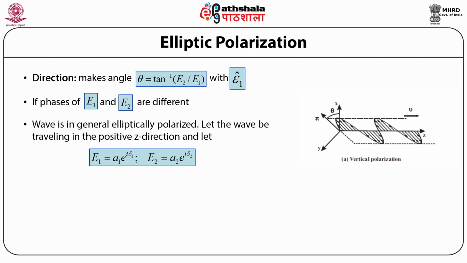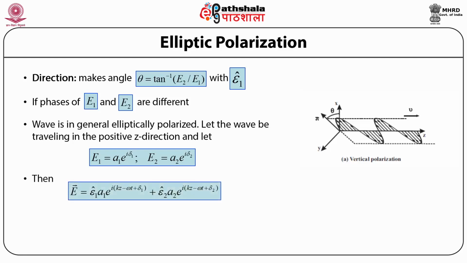Over here, delta 1 denotes the phase of the first electric field vector, while delta 2 denotes the phase of the second electric field vector, which are basically along two different polarization directions.